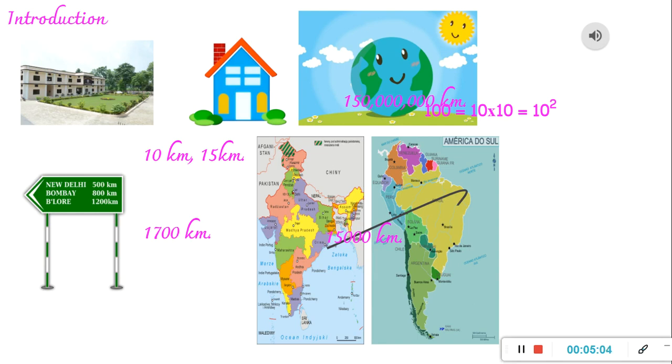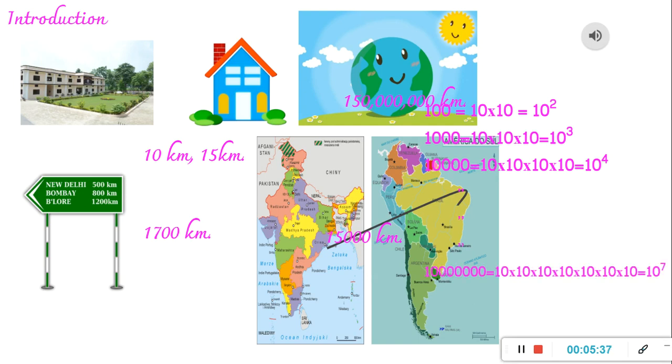As we move on to bigger numbers, for example, 1,000, that means 10 into 10 into 10, which is equal to 10 to the power 3, right? If you talk about 10,000, that becomes 10 into 10 into 10 into 10, that is 10 to the power 4. Similarly, if you talk about a number which has 10 zeros, that number can be written as 10 to the power 10, right?